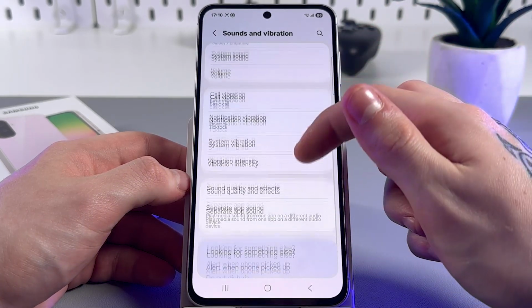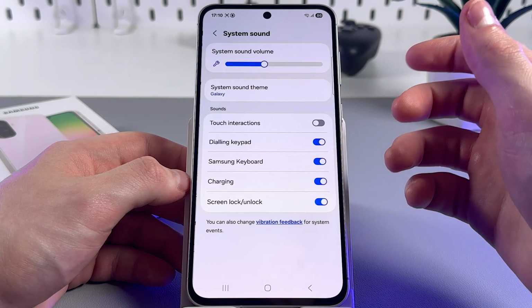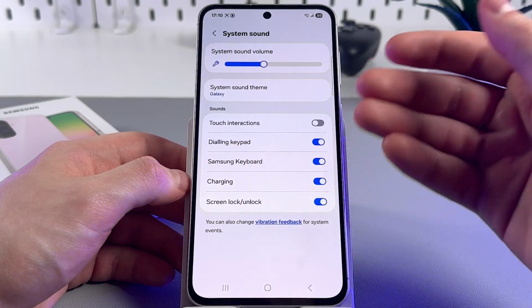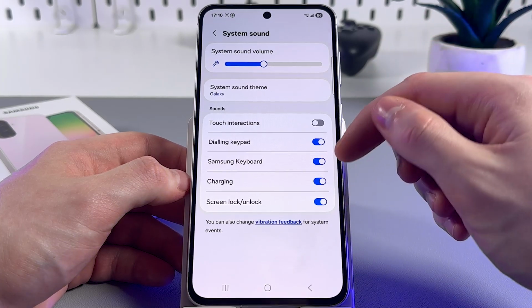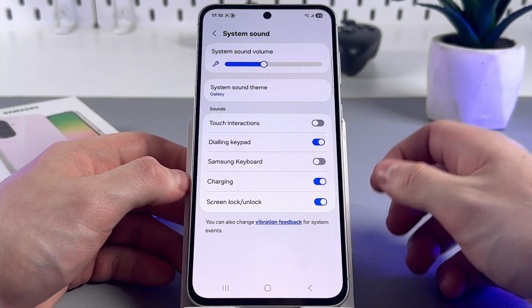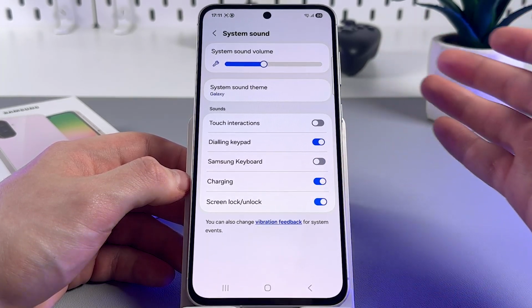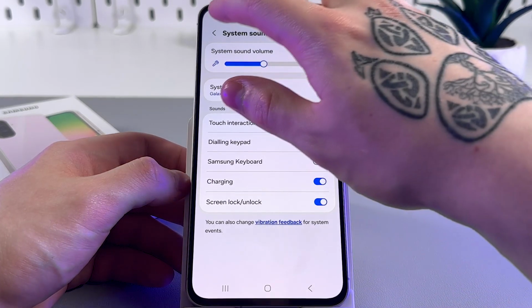Then go to System Sound, and here you can disable Samsung keyboard by tapping on the toggle. This will disable the sounds of the keyboard.